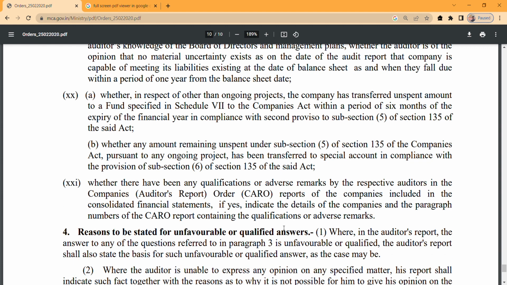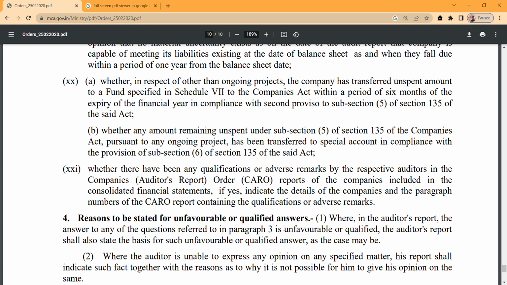Perfect. Coming to the last point, point number 21: whether there has been any qualification or adverse remark by the respective auditors in the CARO report included in the consolidated financial statement. If yes, indicate the details of the companies and the paragraph number of the CARO report containing the qualification or adverse remark. It's a clear point. We need not discuss that. You can just go and study that particular point, and you will get the idea of it.